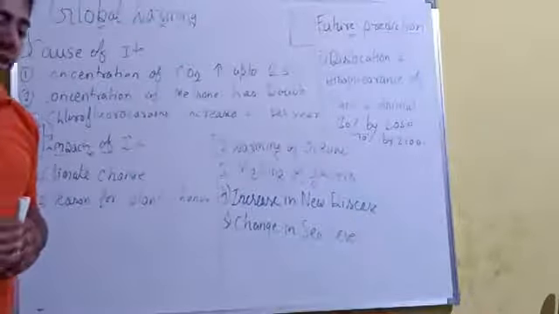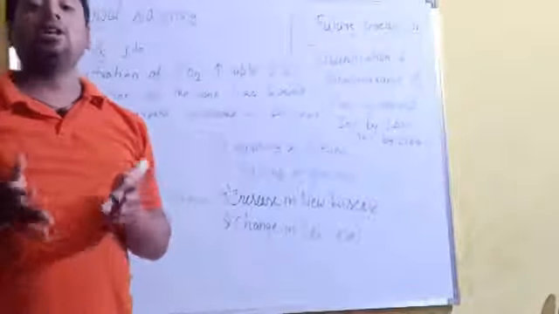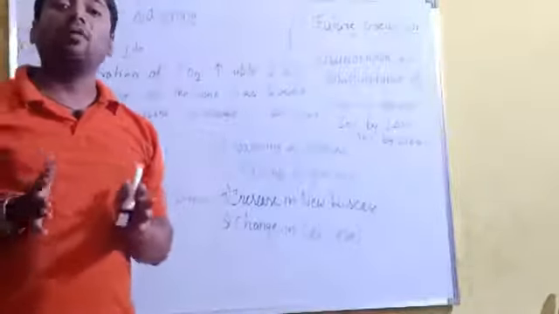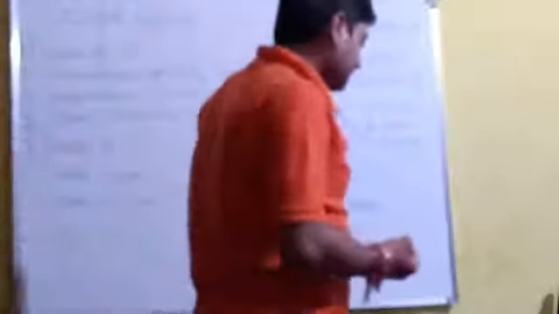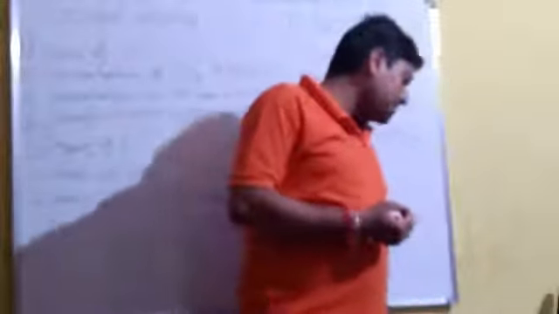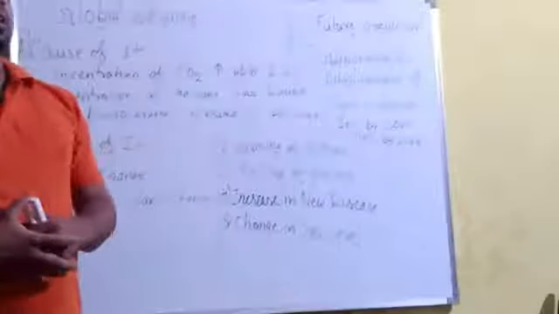If the temperature increases, this is the condition for global warming, because it is harmful for us. So to conclude, global warming means the increase in the average effective temperature of your atmosphere.